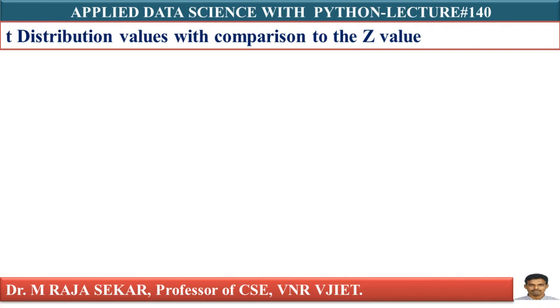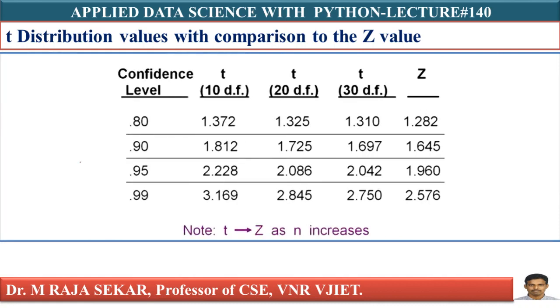A kind of comparison between t values and z values. Just see this one. First we will go for 0.95. Where is my confidence level? My confidence level is 0.95, that is 95%. What is the z value? It is 1.960, isn't it? For different degrees of freedom: for 10 degrees of freedom, I am getting 2.228. For 20 degrees of freedom, I am getting 2.086. For 30 degrees of freedom, I am getting 2.042.